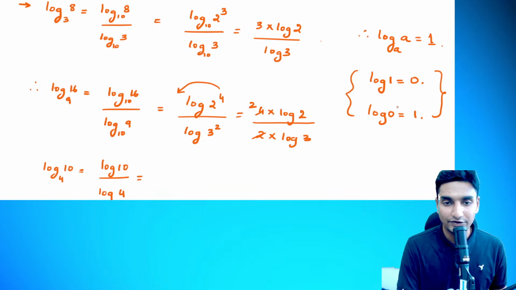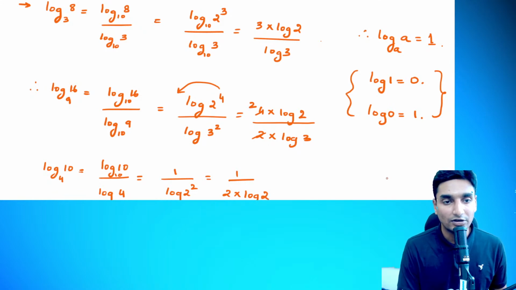Logarithmic value of 1 is 0 and log of 0 is equal to 1, and here we have log of 10 to the base 10, guys. Same number and same base, the value is going to be 1, whole divided by log of 4 to the base 10. Log 4 can be written as 2 square, which is equal to 1 divided by 2 log 2. Fine. It comes in the log a to the power of m format.